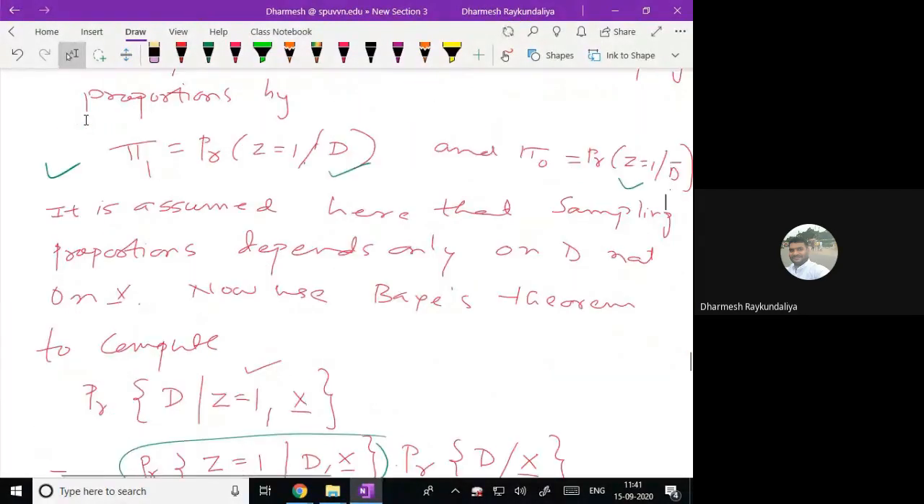Now it is assumed that the sampling proportion depends only on D. So you can see that this sampling only depends on the presence and absence of the disease.